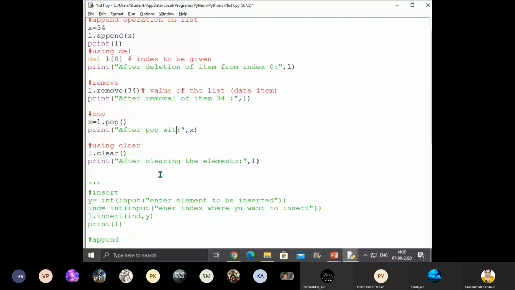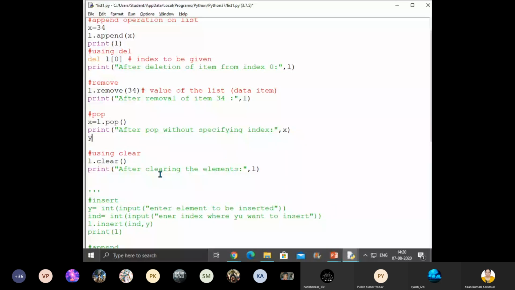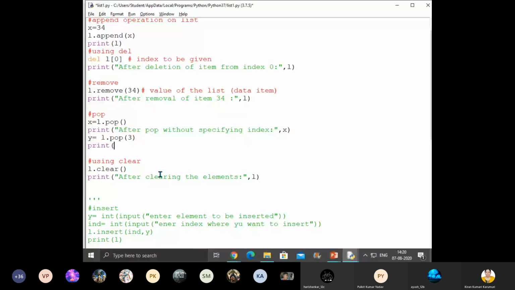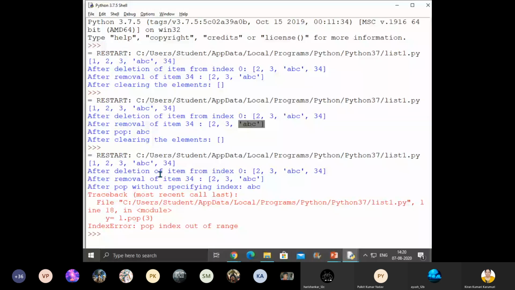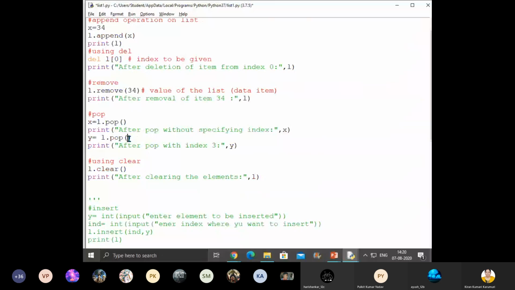Okay. Without specifying index. If index is mentioned, okay, so now let me give y is equal to L dot pop. Within the bracket, I have given the index 3. Okay. So now let me show you. After pop with index, what is the index I have given here? 3, right? So what is the result you will get? You see. Index out of range. Okay, let me give you some below range.